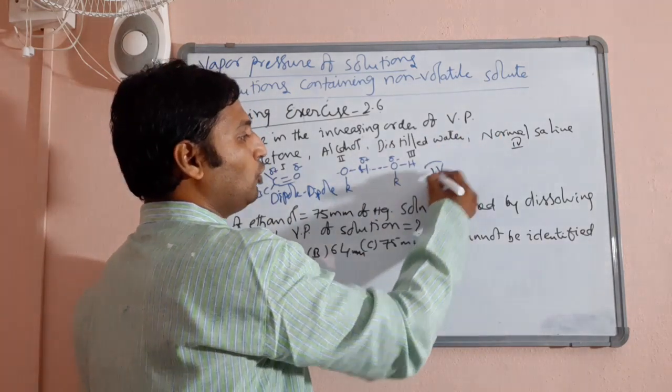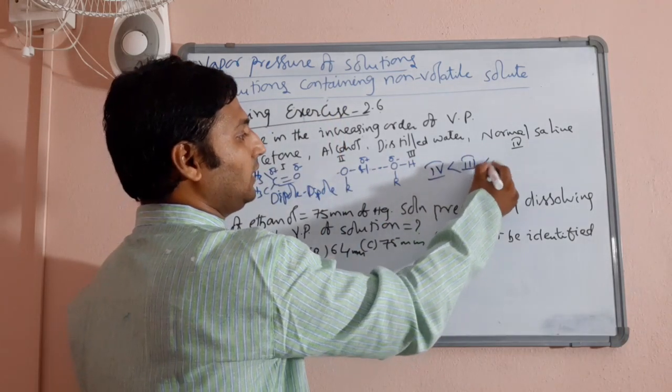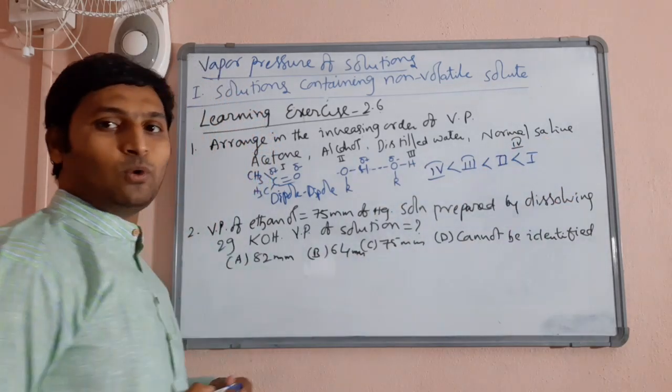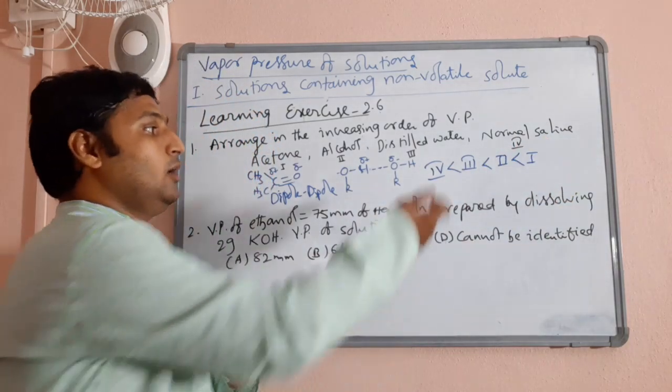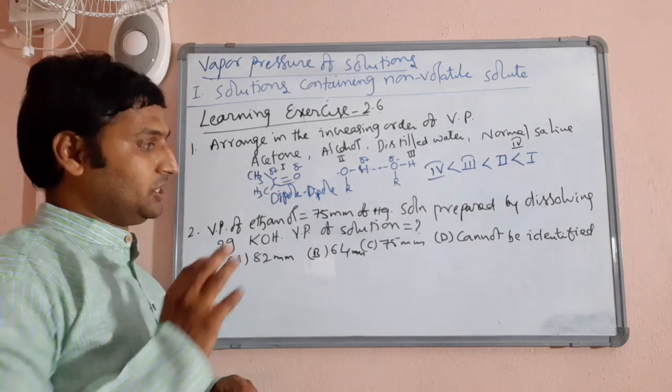So 4 will be lowest since you need increasing order, followed by 3, followed by 2, followed by 1. 1 would exhibit the highest vapor pressure, 4 would exhibit the least vapor pressure. Okay, that is question number 1.